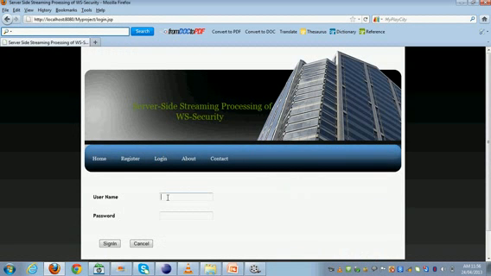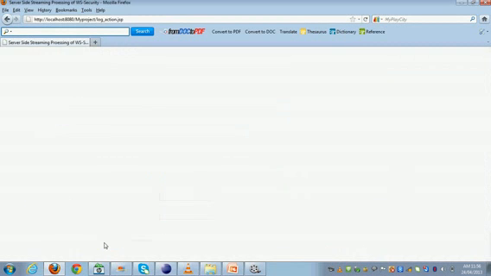Then we go to the login form and sign in.